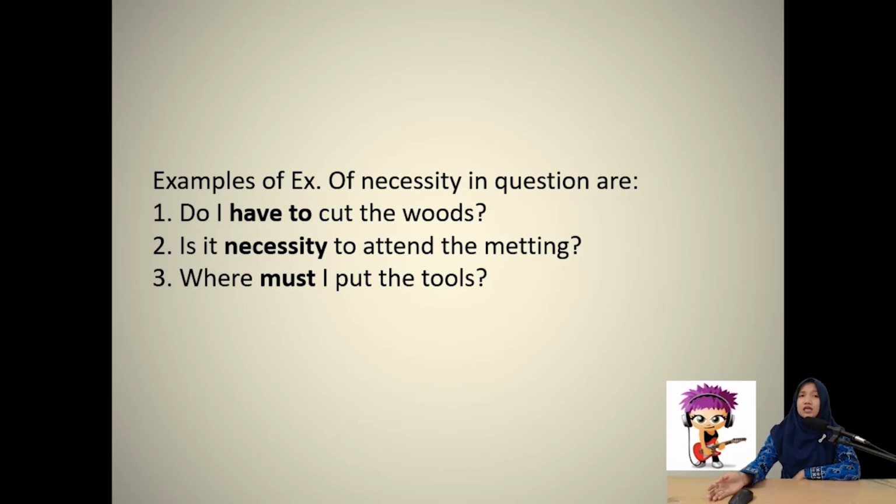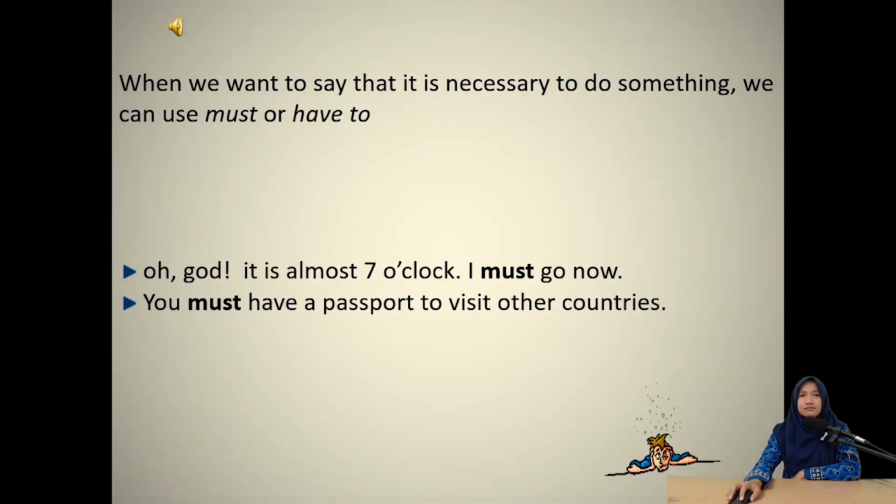And then if you want to use WH questions, you can also use these expressions of obligation with WH questions. For example, like number 3, where must I put the tools? What must I do to make you happy, for example? Okay, we go to the next slide.